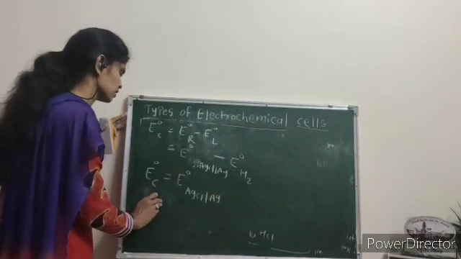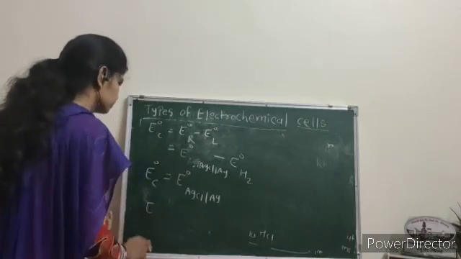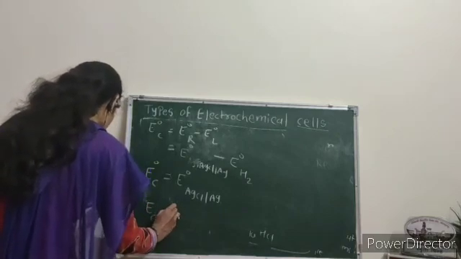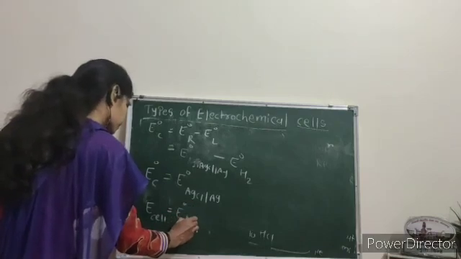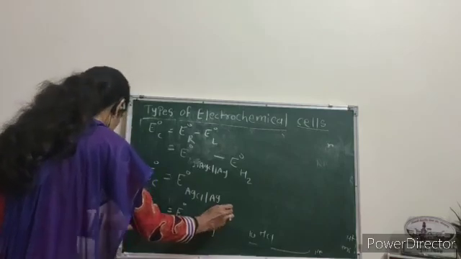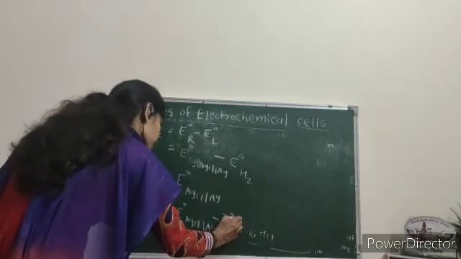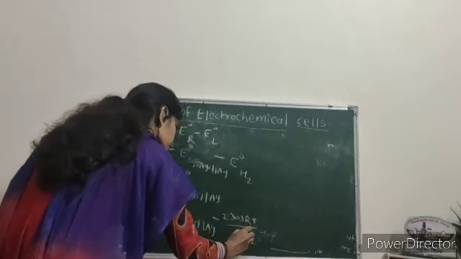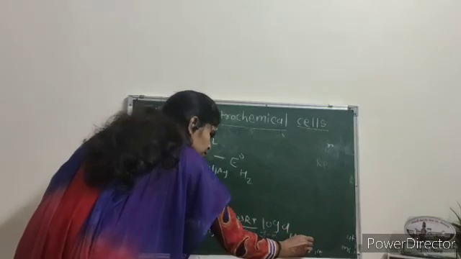and this value is put in the Nernst equation, and the equation becomes E cell is equal to E naught of AgCl silver electrode minus 2.303 RT upon F into log of activity of HCl.